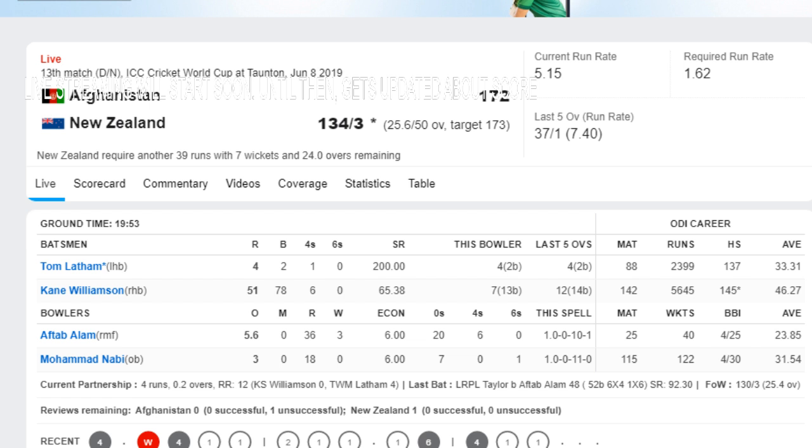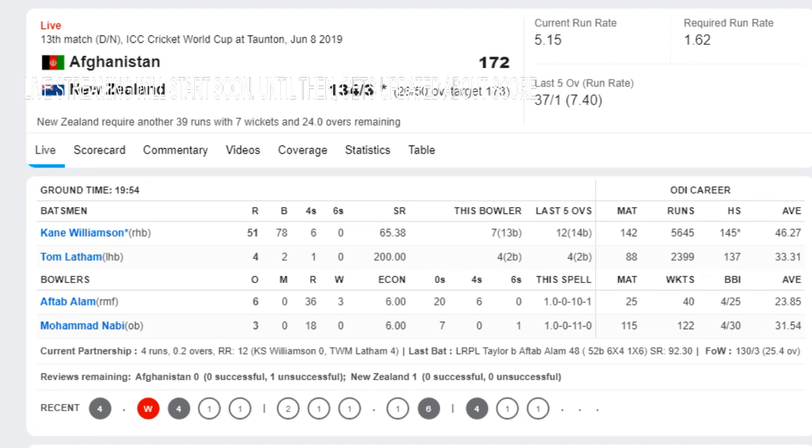Last ball of the over, full toss, angling in, and he simply punches this back past the bowler for 4 runs. Sublime timing. Tom Latham with a strike rate of 200, 2 balls, 4 runs. This over went for 10 runs and a wicket. New Zealand require 39 runs from 24 overs. Even if these were 24 deliveries, 39 runs was possible for them because New Zealand have 7 wickets in hand. But with 24 overs, New Zealand must not be facing trouble completing it.